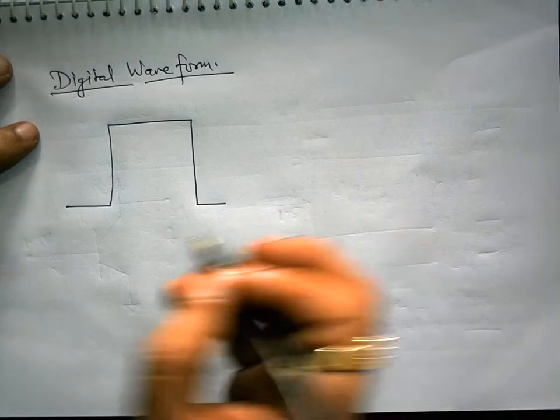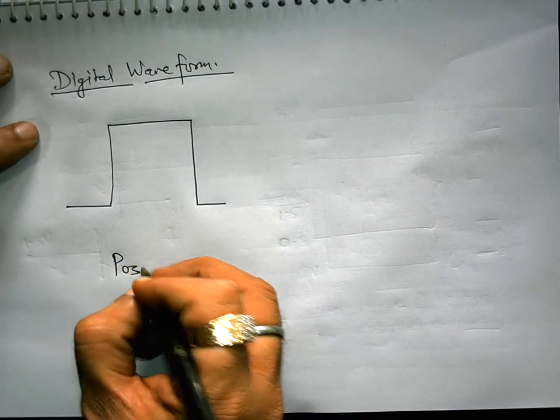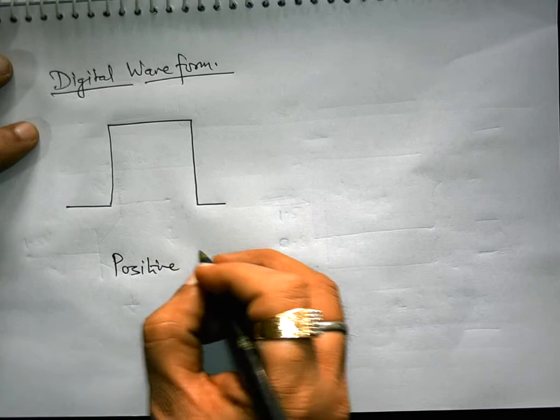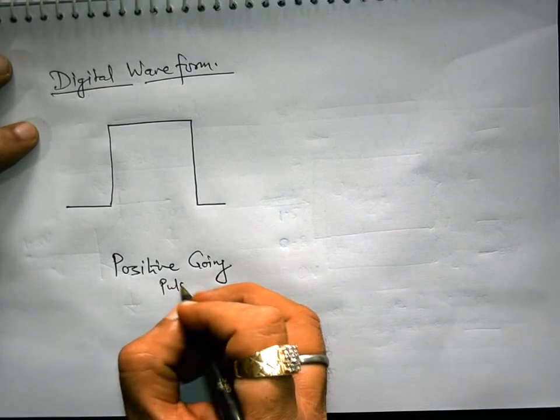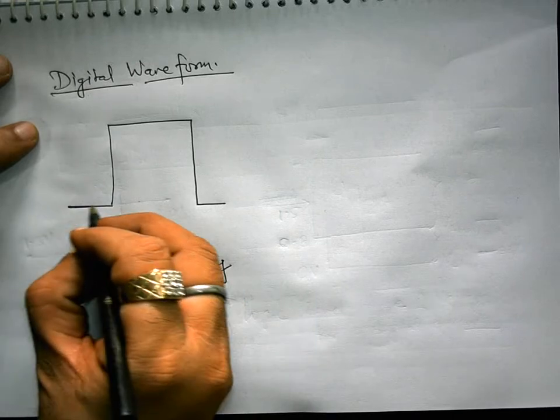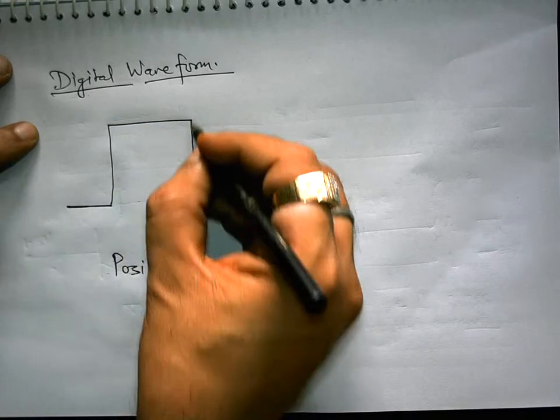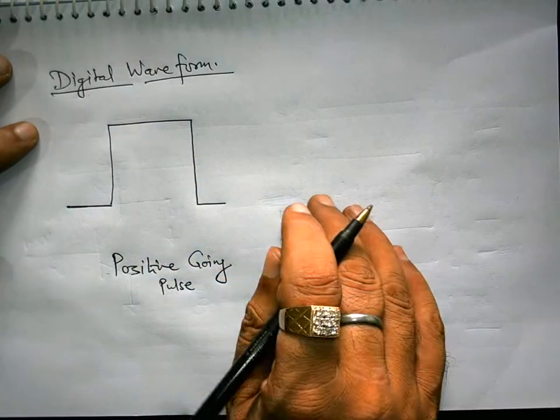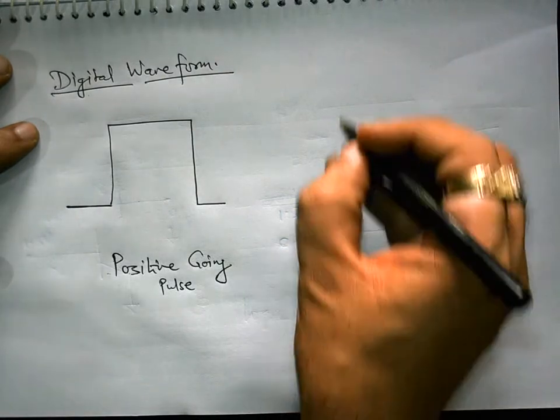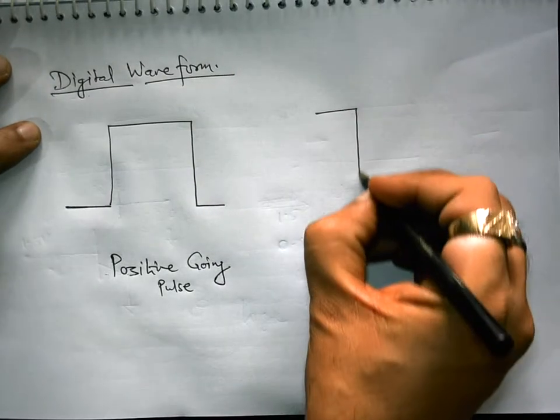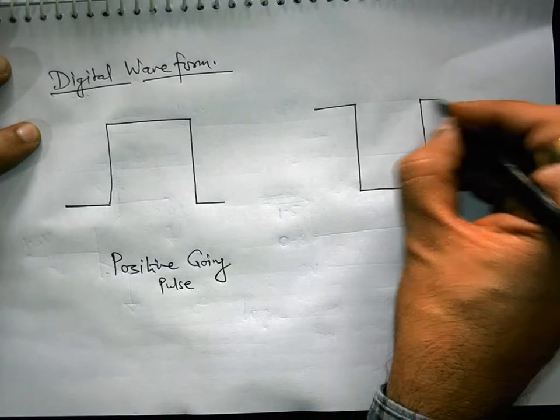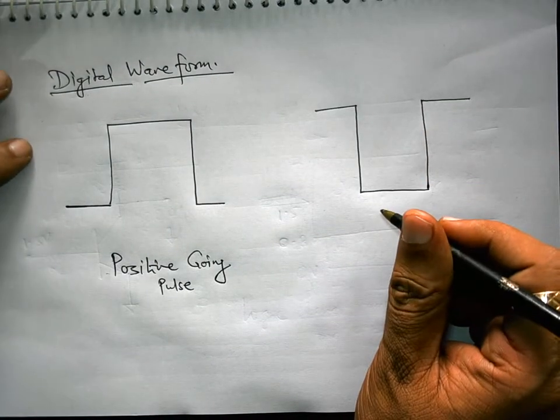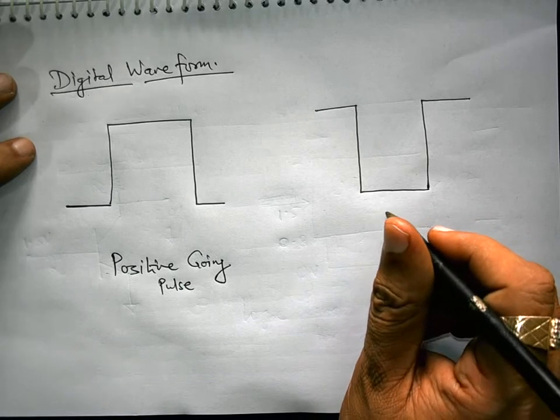One is known as positive going pulse, this is generally low, and for some time it is changing to positive. And then we have a kind of pulse which is generally high, and it makes a transition to low, and then it comes back to high.